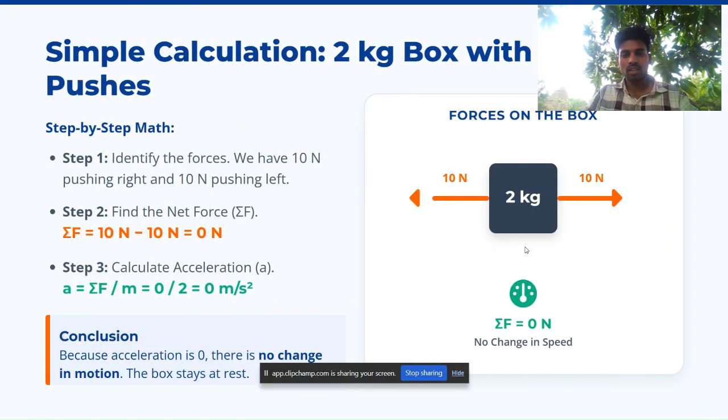So let's begin the calculation. Here I took a simple example. I have a 2 kg box with equal pushes. That means I am applying the same force in opposite directions. In this direction I am applying 10 newtons, and in this direction I am applying 10 newtons, right? And the weight of this box is 2 kg. Then the net resultant force will be zero, because they are cancelling each other out, because they have the same force in opposite directions.